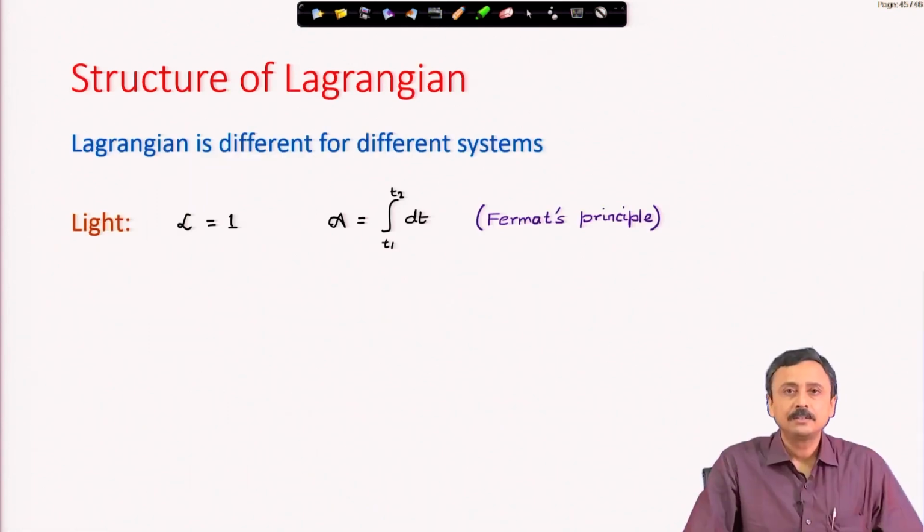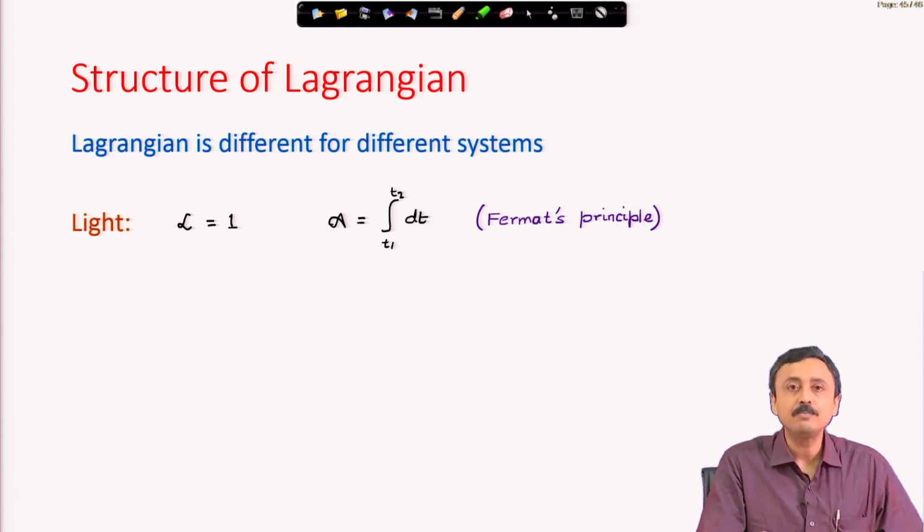For light, it is very simple. The action is the integral over time from T1 to T2, integral dt from T1 to T2. Why? Because light minimizes time. So, action is minimized. This is Fermat's principle.